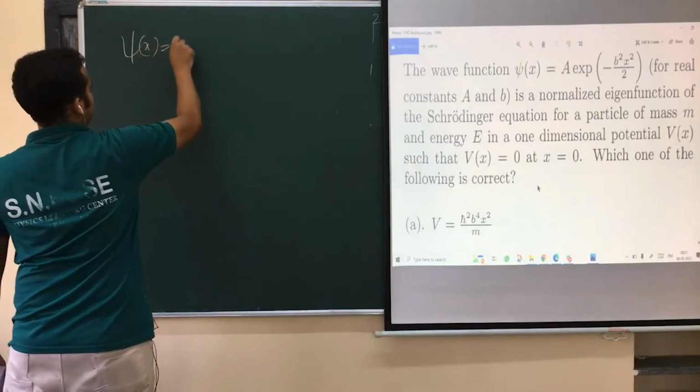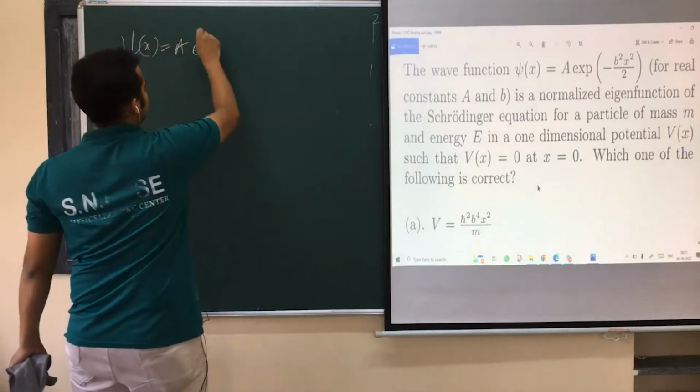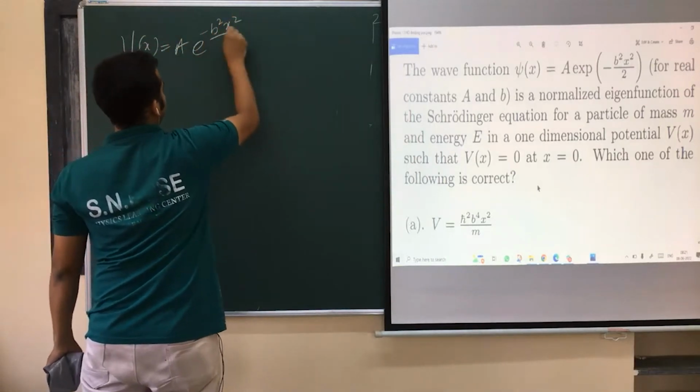Psi of x is equal to A e power minus b square x square by 2, isn't it?